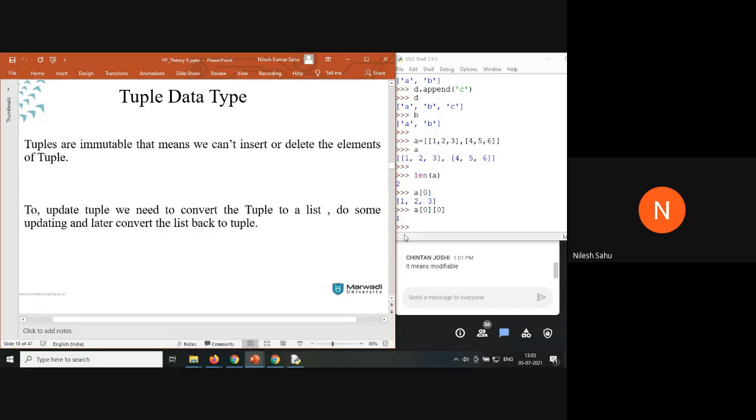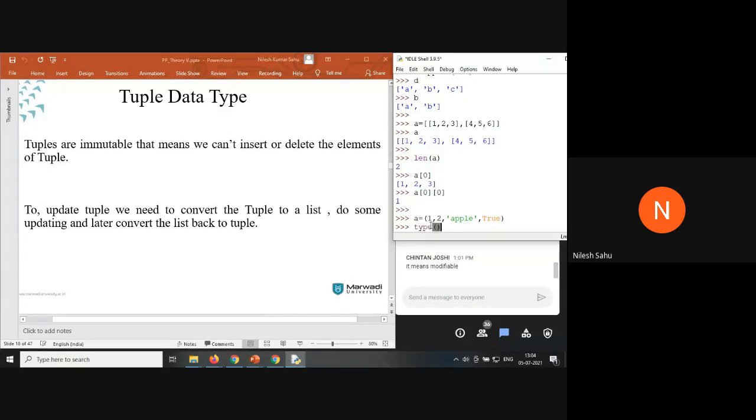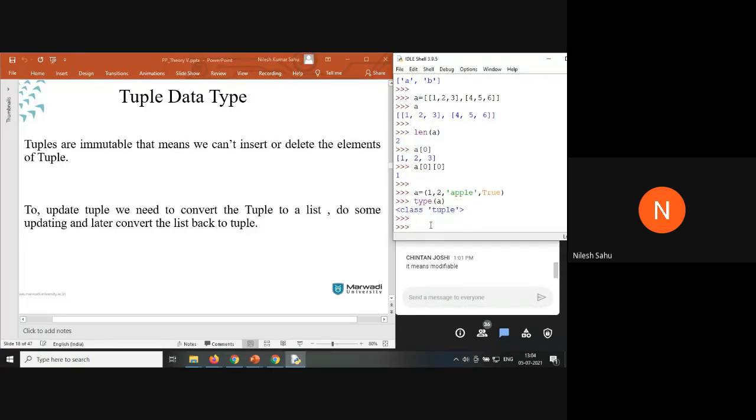So to define a tuple, let's say a equal to, use a parenthesis here, 1 comma 2 comma apple comma true. Type of a is tuple. So can anyone tell me? I told you list and tuple are almost the same, but the major difference is that we can't do any modification with a tuple. So can anyone tell me where you are going to use tuple in a real world example?